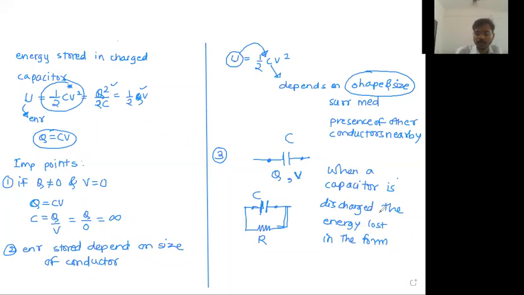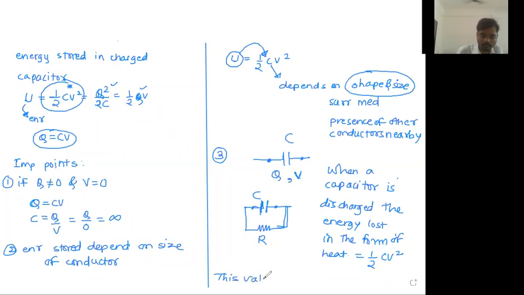When the capacitor is discharged, the energy is lost in the form of heat. Okay, and that energy lost is equal to whatever energy was stored, 1/2 CV square, and this value does not depend on R. Let the value of R be anything, the entire stored energy will be lost.